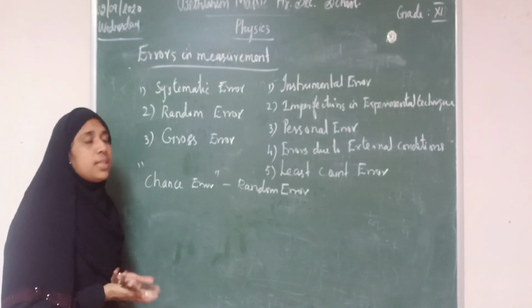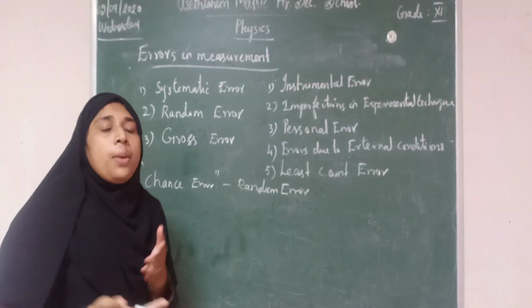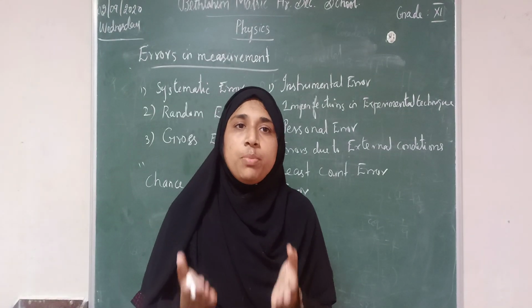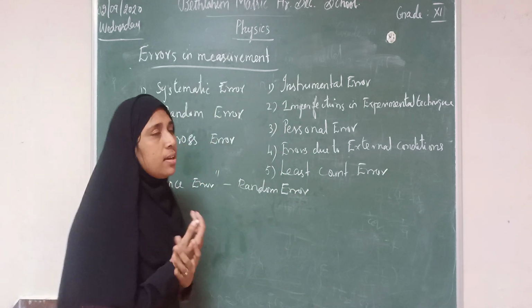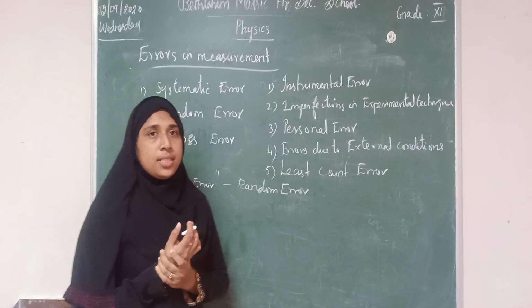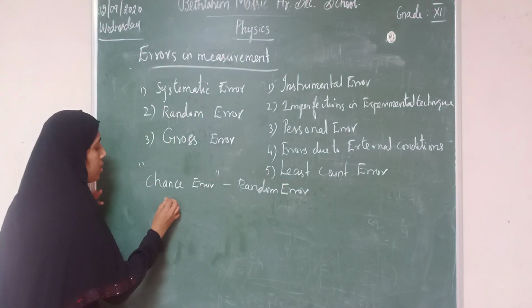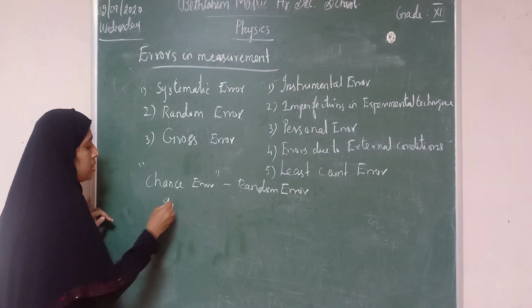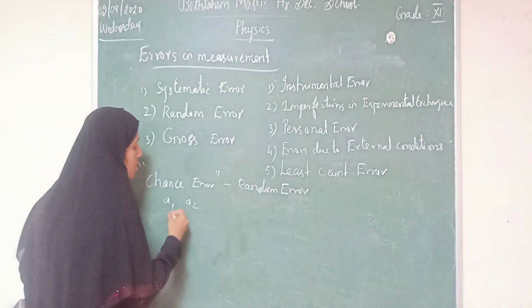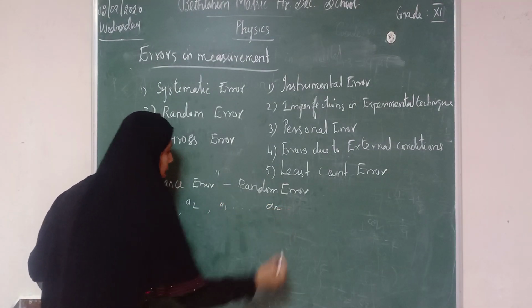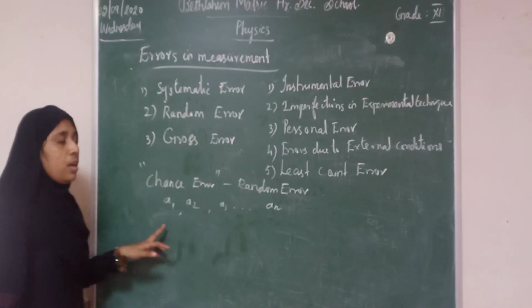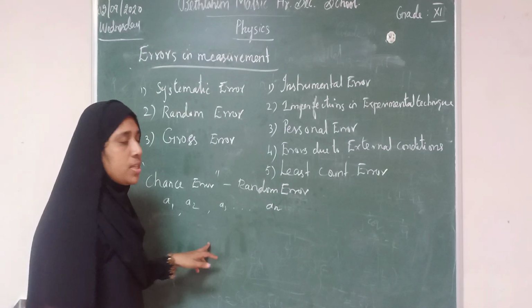How can we avoid this random error? By taking the arithmetic mean of all the values, we can avoid the random error. Let us consider the values. Suppose the first trial measurement is A1, the second is A2, A3, etc., and the nth measurement is An. How can we take the arithmetic mean of this?